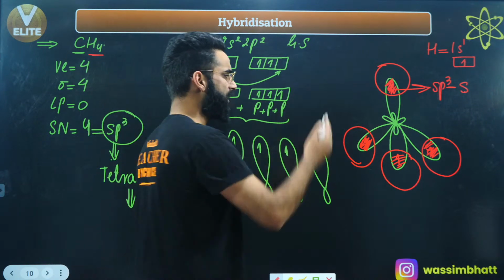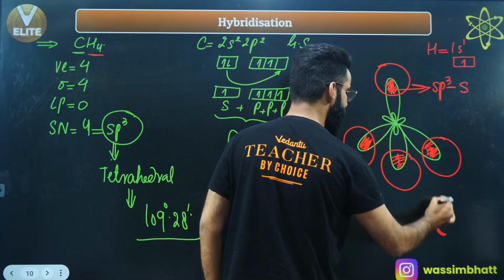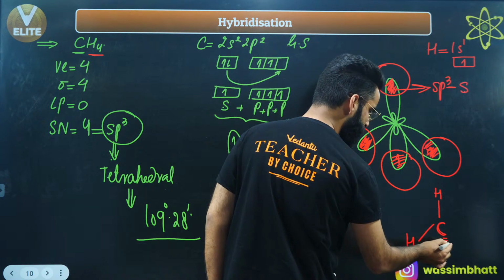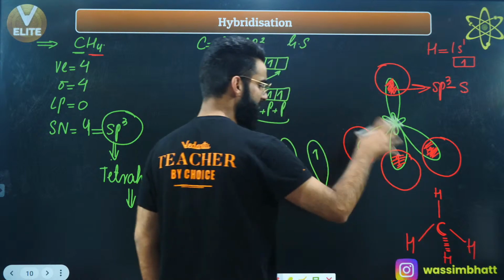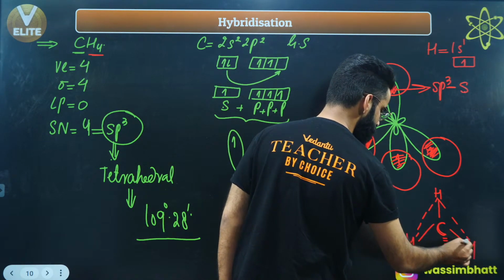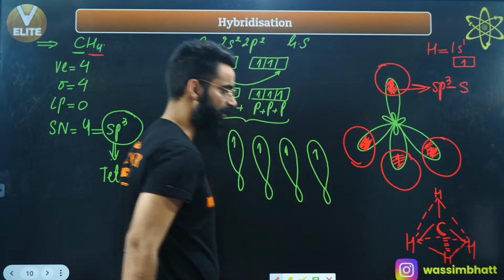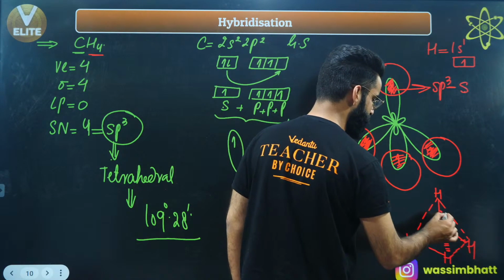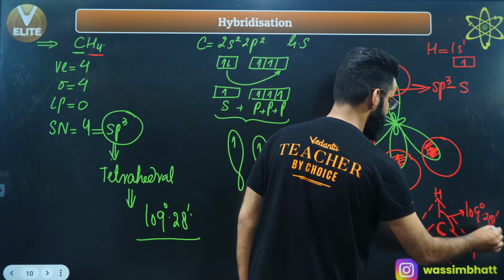So how do I represent it finally? This is carbon which I'm showing over here. There is 1 hydrogen over here, 1 more hydrogen over here, 1 more hydrogen behind this carbon, and 1 more hydrogen over here. And we call this shape the tetrahedral shape, the tetrahedral geometry. In case of tetrahedral geometry, if I ask you what is the bond angle, you should say 109 degree 28 minutes. I'm sure it's clear to everyone.